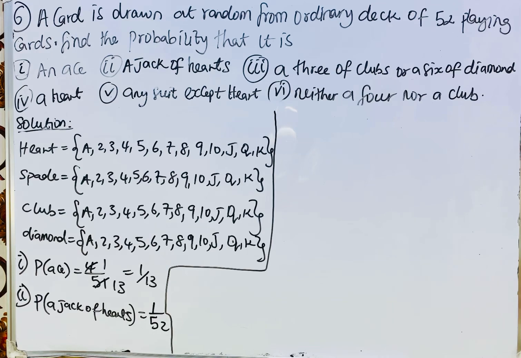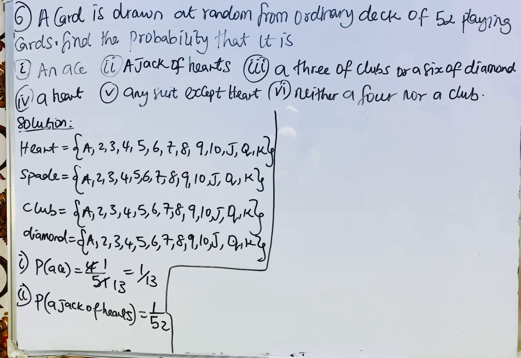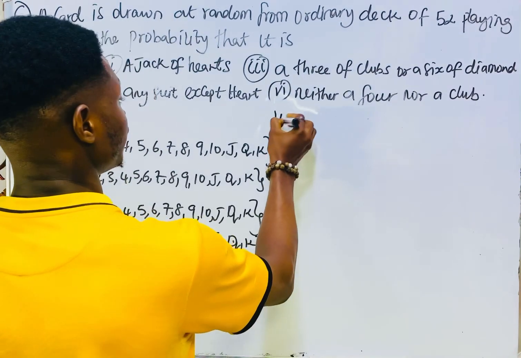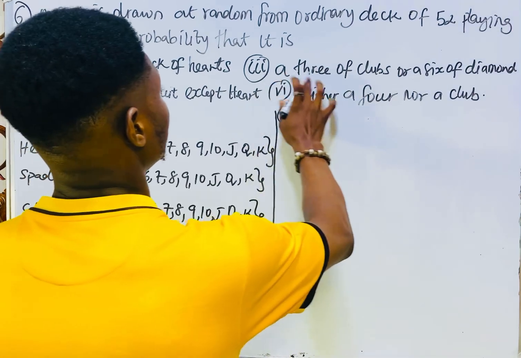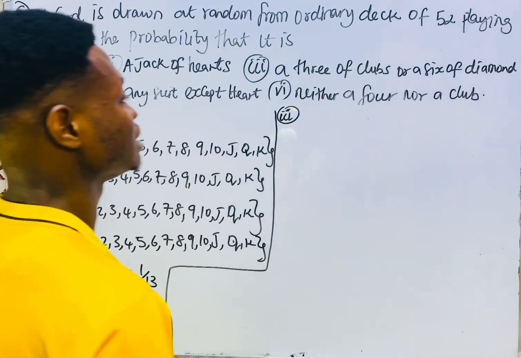I hope you can see it. So the probability of obtaining a 3 of club or a 6 of diamond.